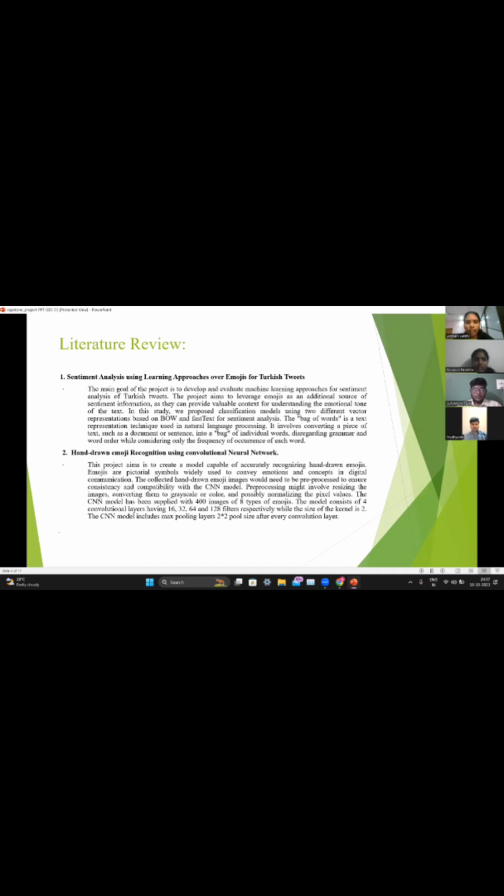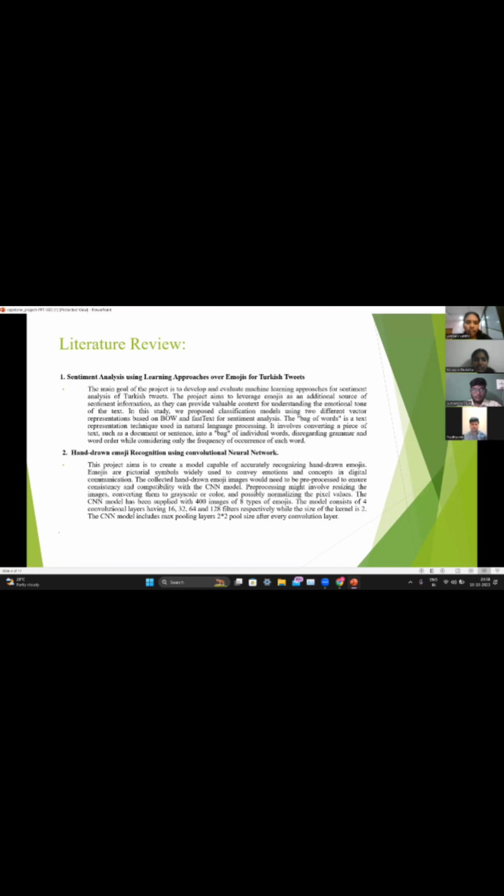First one is sentiment analysis using a learning approach over the emojis for Turkish tweets. The main goal of this project is to predict the emojis for Turkish tweets. This project used the bag of words, which is nothing but converting the text or sentence into individual words, counted according to the frequency of occurrence of each word in the dataset.